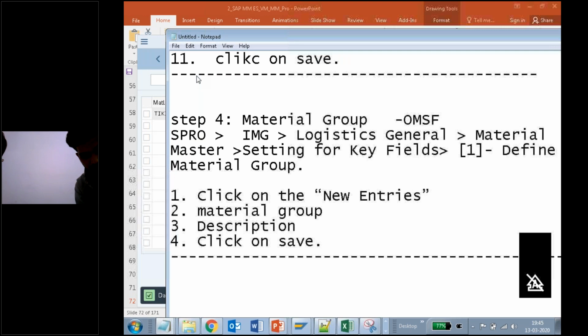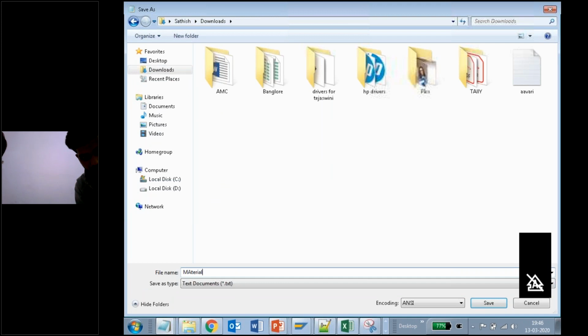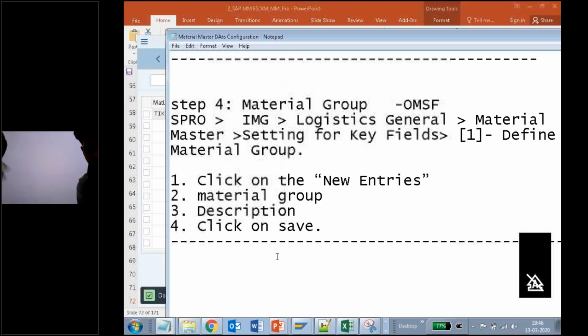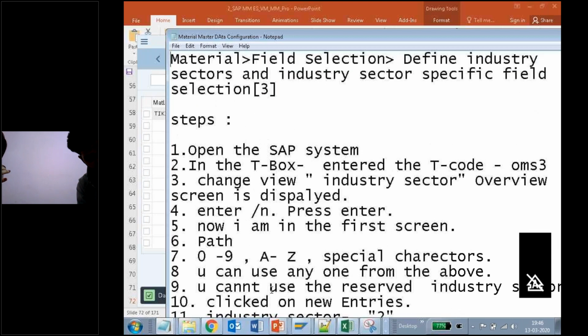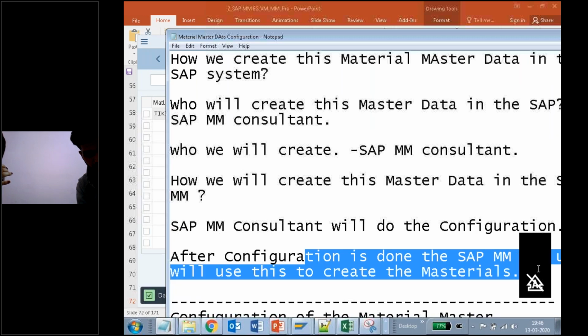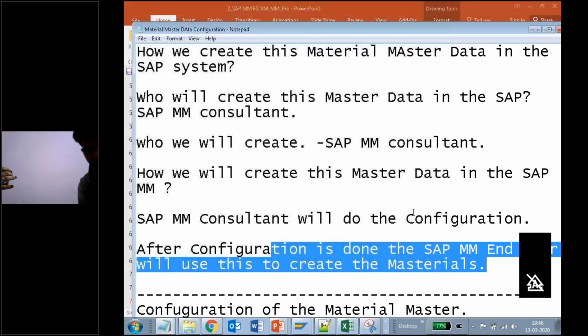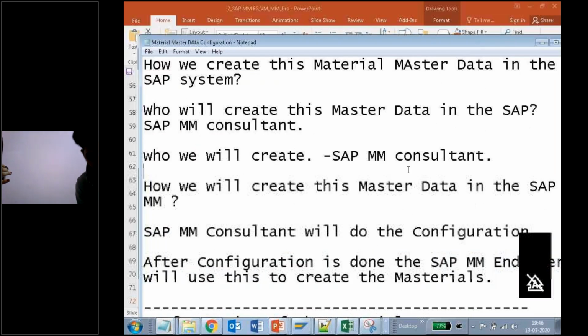Download material master data configuration. I'm writing, save. Now what I told you here, after this 4th step, I have told you something. After material is configured, see here, after configuration is done, SAP MM end user will use this one. You should use material. Now let us go to that end user.